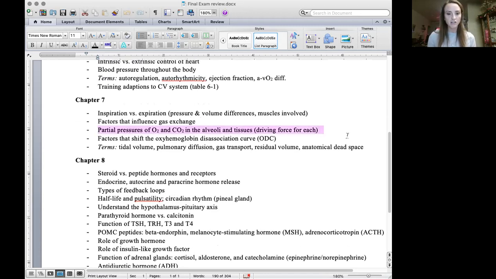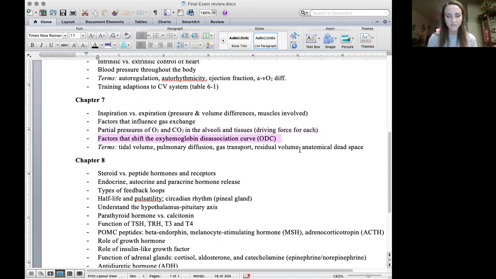Partial pressure of oxygen, which I just went over, and the driving force for each one. You do have to know that. Like I said, that's a tricky part. If you need help relearning that, just reach out to me. Partial pressure of oxygen and CO2, alveoli, tissues, that driving force. Go back and listen to that lecture. I think I explained it pretty well in the actual chapter 7 lecture. So re-listen to that or reach out if you want more information, but that will be on there.